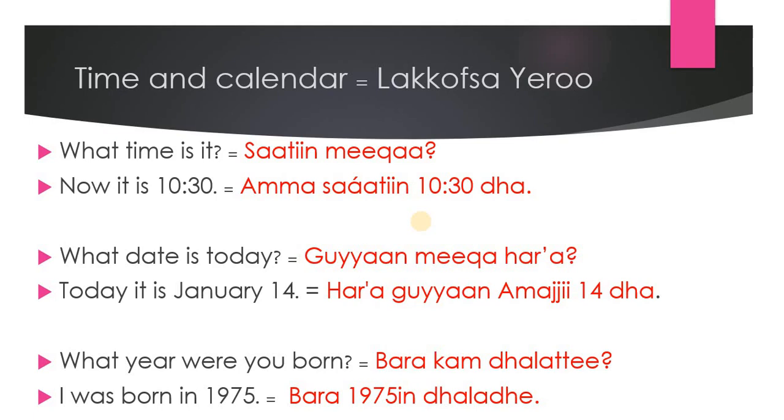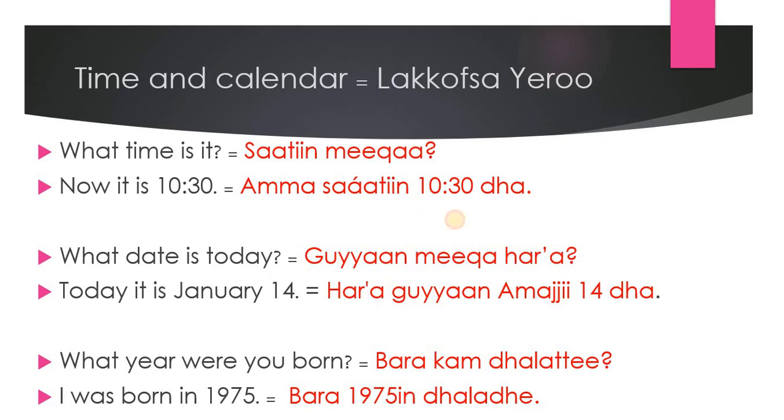Bara again is a specific year, not era. Okay, we need to know those when communicating in Afaan Oromo.